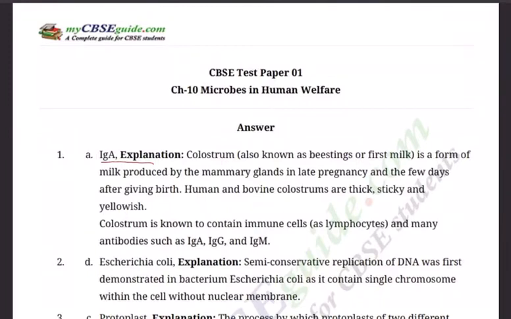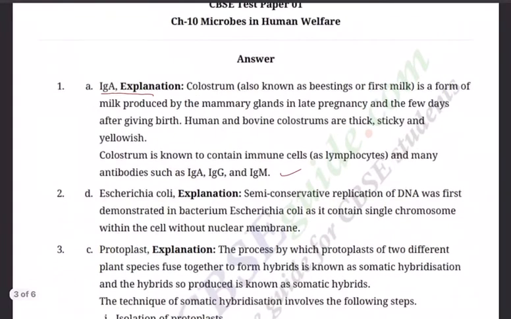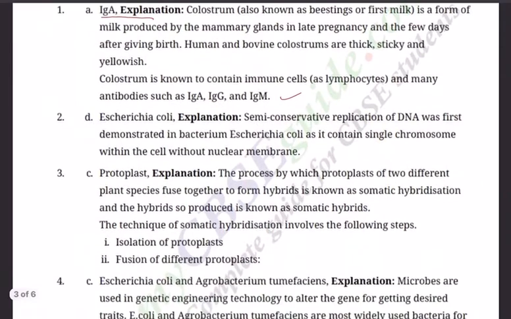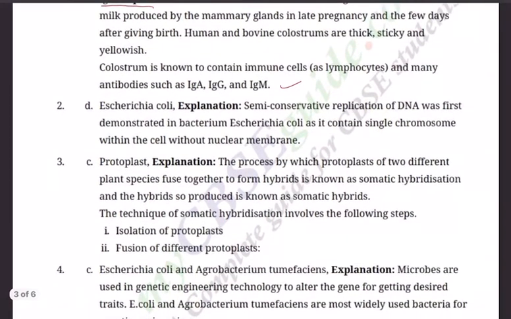So the first milk secreted by the mother will be given to the child, and that first milk that comes out of the mammary glands of the mother will be having a lot of IgA. And the colostrum is known to contain immune cells, that is lymphocytes, and many antibodies such as IgA, IgG and IgM. That's why mothers are always advised to give the colostrum containing milk to the baby so that baby's immune system will be very, very strong.